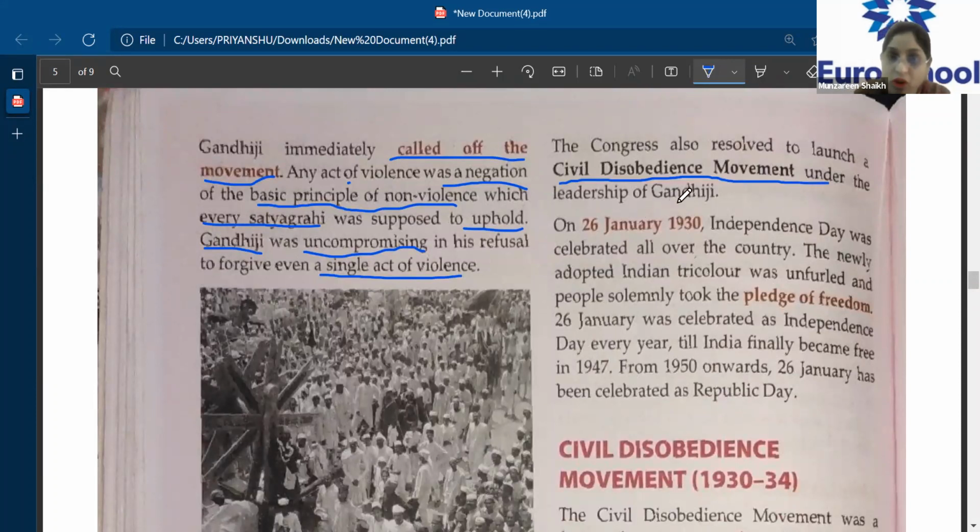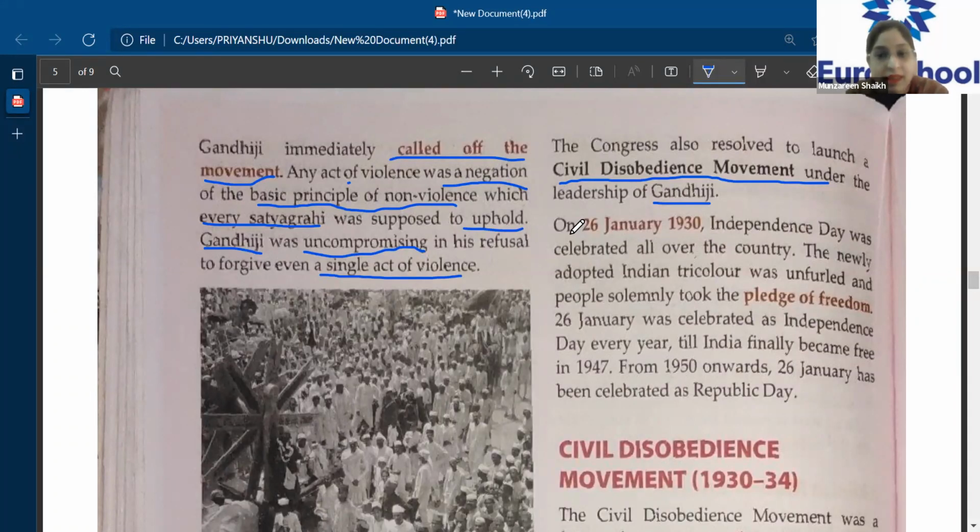So now the non-cooperation movement was called off. Now there's another movement which the Congress wanted to launch, which was called the civil disobedience movement. Please understand there is a difference between non-cooperation and civil disobedience movement. Do not confuse yourself, because I have seen many grade 10 students also get confused between these two movements. So please understand what the difference is.